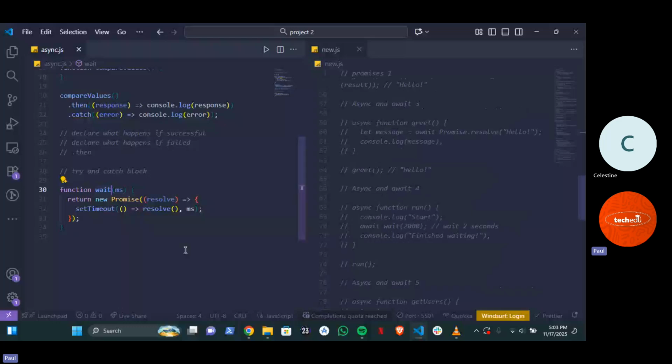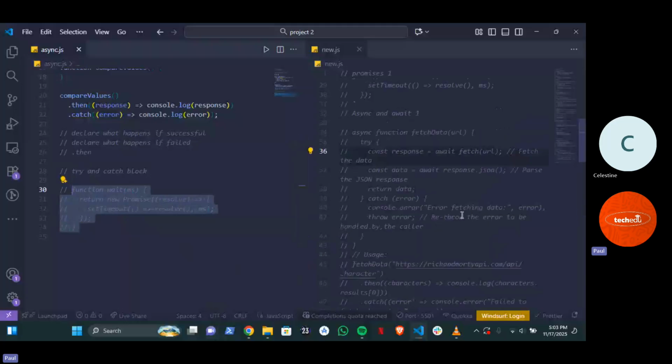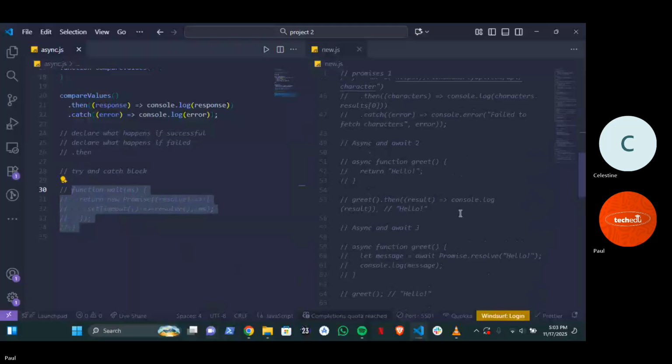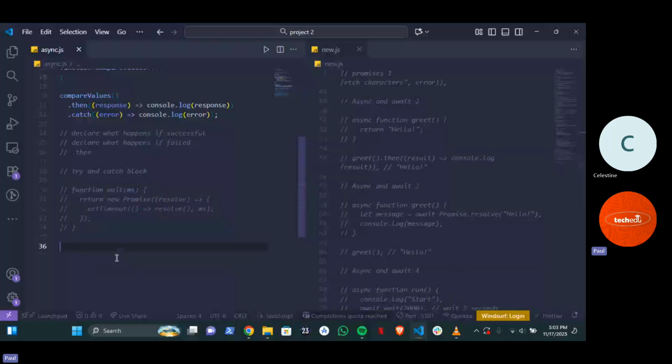Async and await. This is actually async and await. You know what? We're going to use another example. So this will need async and await. Let me just give you a simple async and await example first. I'm trying to see what we can use. Let us use this as our first async and await system. Async and await. You know what? Let us create another promise.